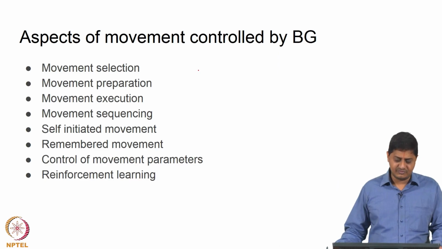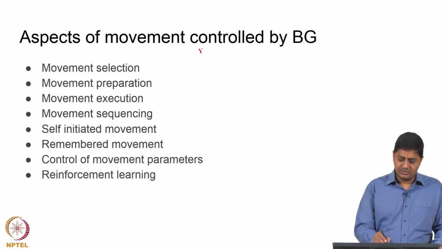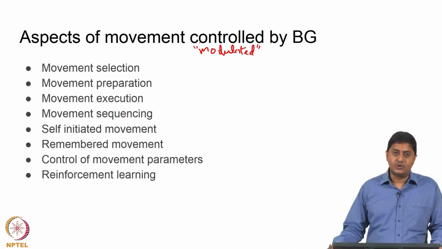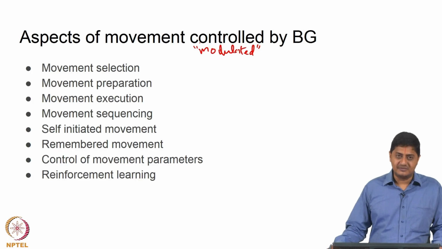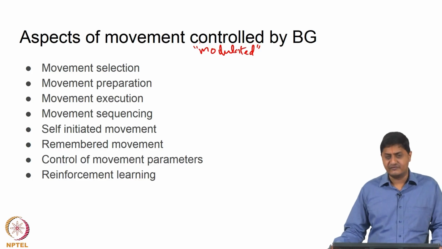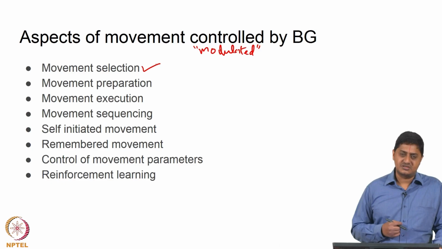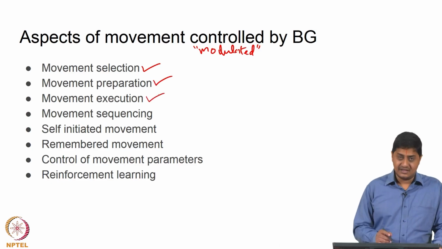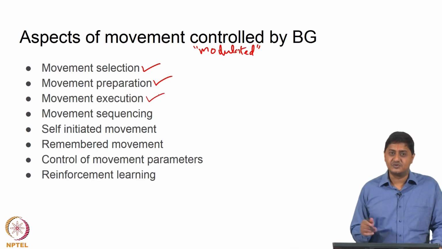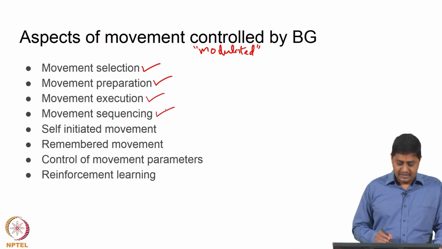Essentially, it has been observed that the following aspects of movement are modulated by basal ganglia, for want of a better word. Controlled may be considered a strong word by some of us, so I am using a different word, modulated. Selection of specific movements, preparation before the movement, preparation to an action, and execution and sequencing, which one to do first, which one to do next and why, and remembered or self initiated movements, or volitional.